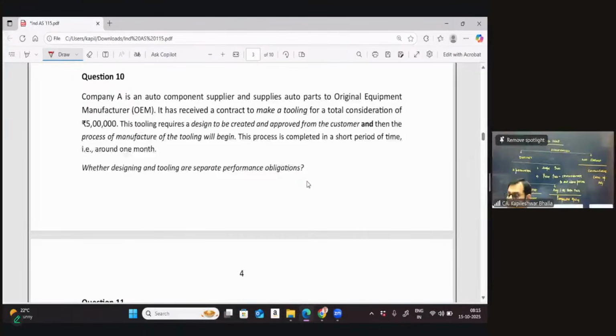It says company A is an auto component supplier and supplies auto parts to original equipment manufacturers. It has received a contract to make a tool for a total consideration of 5 lakh. The tool requires the design to be created and approved by the customer, and then the process of manufacture of the tooling begins. So there are 2 activities which are required.